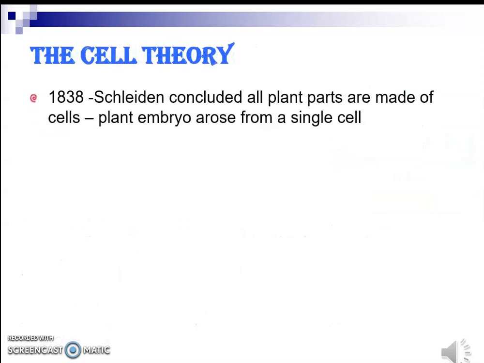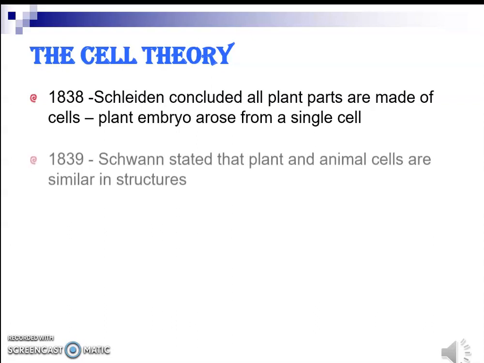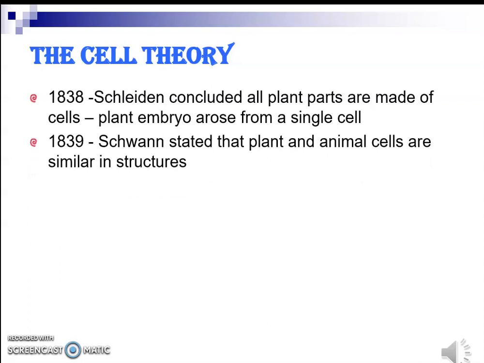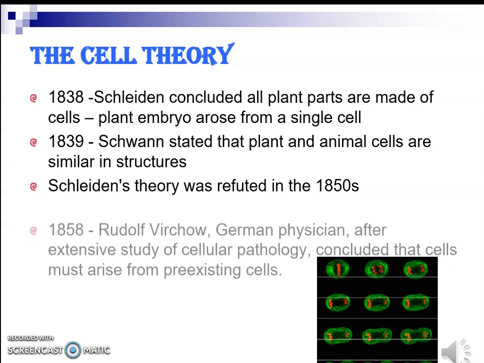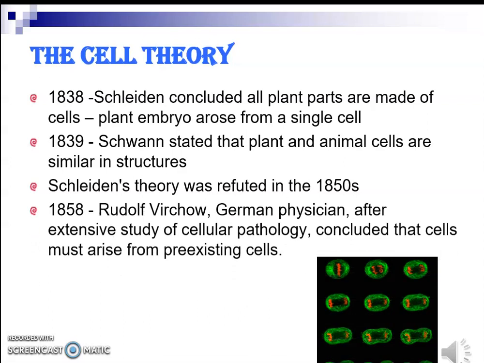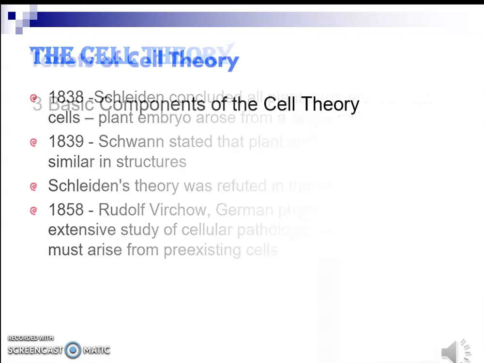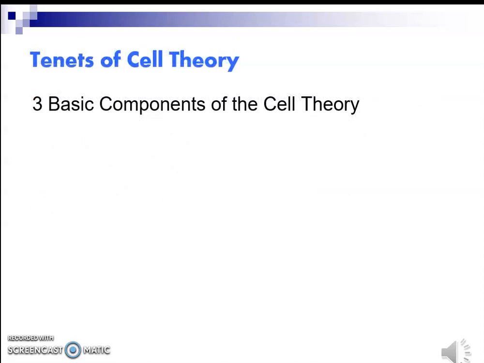What is the cell theory? In 1838, Matthias Schleiden viewed plant parts under a microscope and concluded that plants are made of cells. In 1839, Theodor Schwann viewed animal parts under a microscope and concluded that animal parts are made of cells. And in 1855, Rudolf Virchow stated that all living cells come only from other living cells. These three statements of those three scientists were together made into the cell theory.